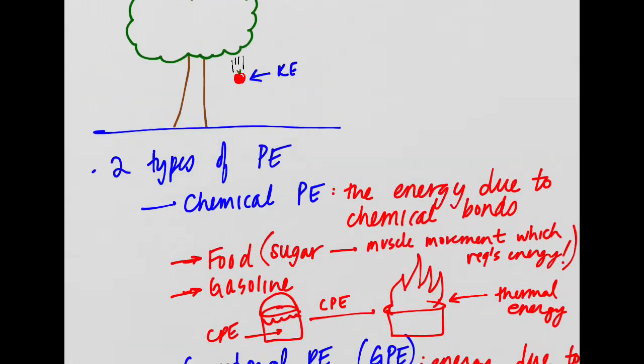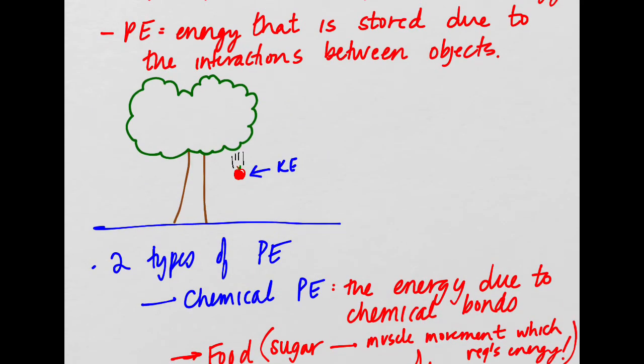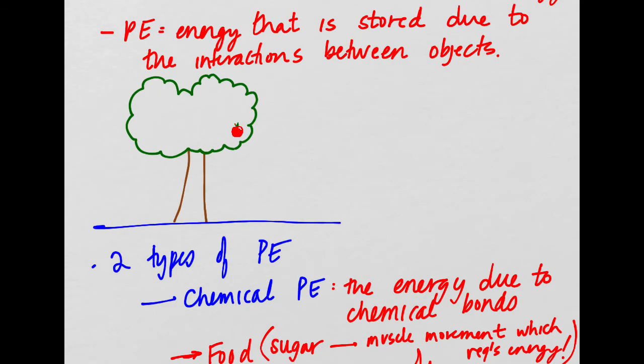Okay, so an example of this was our apple up here, right? Before the apple fell out of the tree, when it was still stuck to the tree, this apple has potential energy, I told you. Well, the type of potential energy that it actually had was gravitational potential energy. Remember?